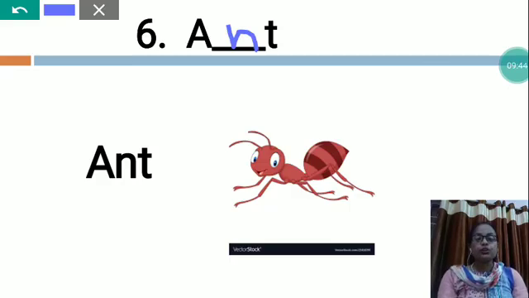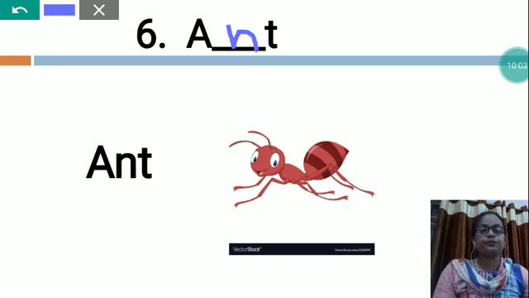They live in groups. Each group has a queen. They are very laborious insects. They save food for the future. They are very disciplined also. They collect food from different places and save them for the future.